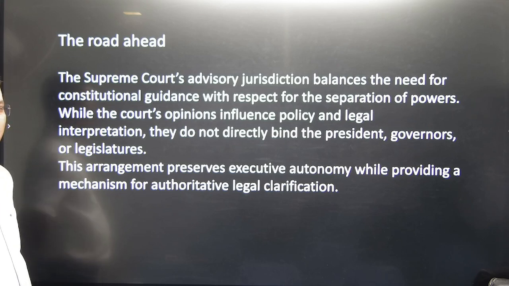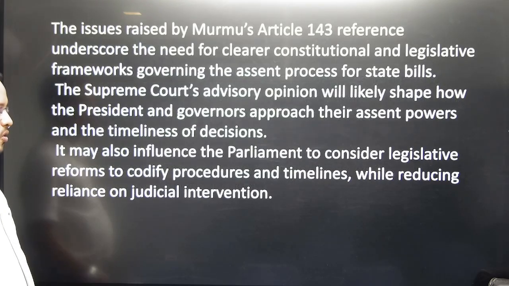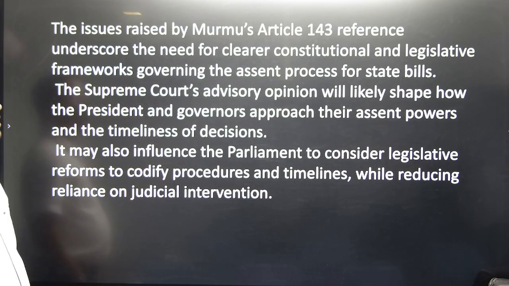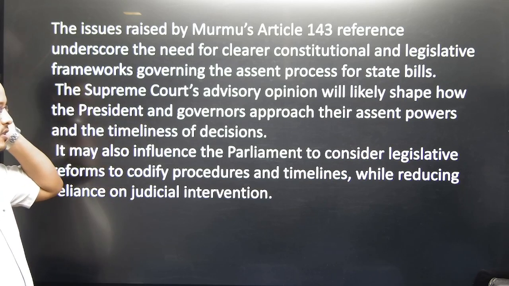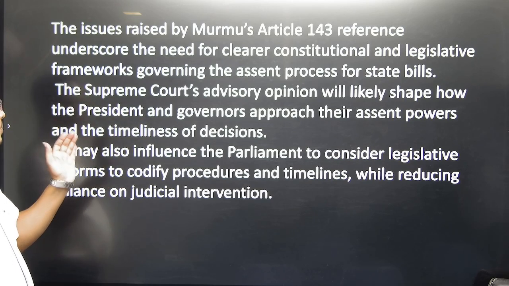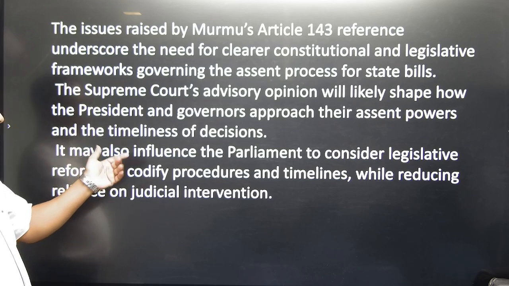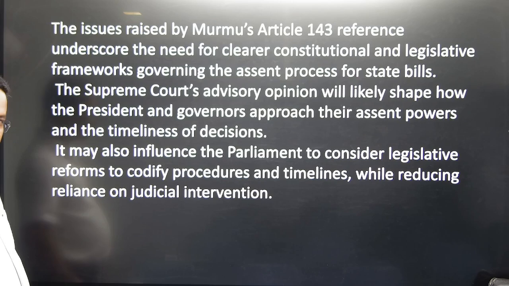That is also there. Or we will amend the constitution. The issues raised by the President under Article 143 underscore the need for a clear constitutional and legislative framework governing the assent process of state bills. The Supreme Court's advisory opinions will likely shape how the president and the governor approach their assent power and the timeline of the decision.